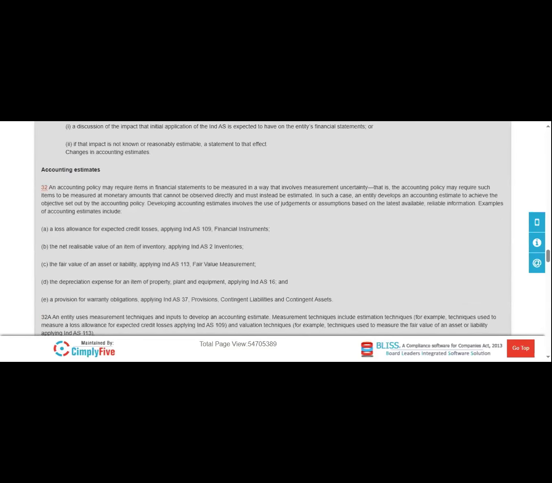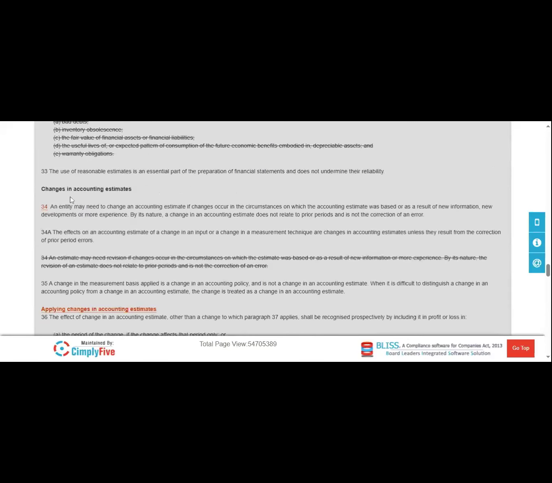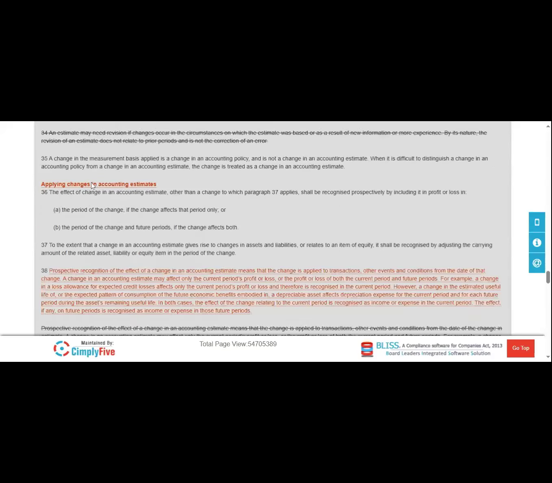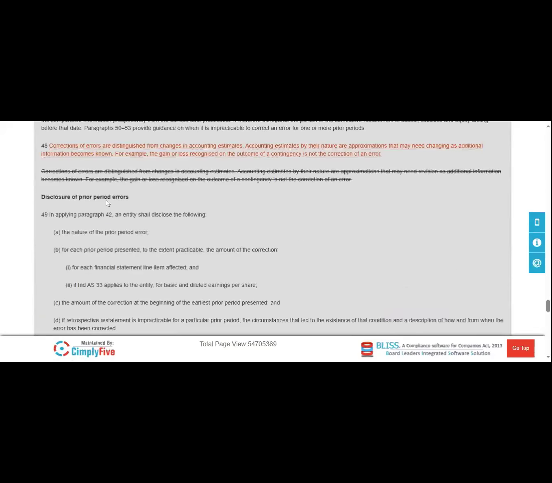Next, if you read here, that is the accounting estimates. On accounting estimates, some guidelines are given. For changes in the accounting estimates, different guidelines are given in the AS 8.